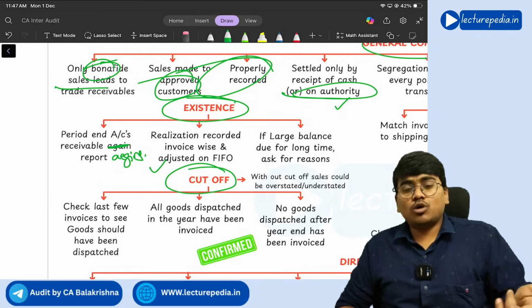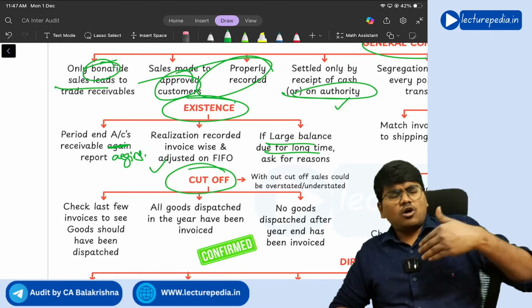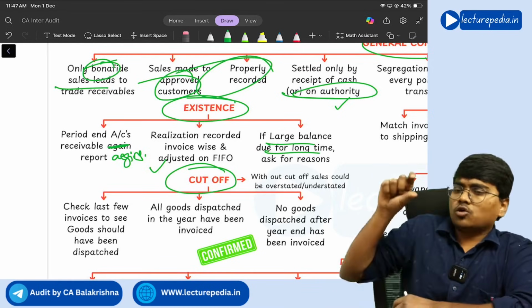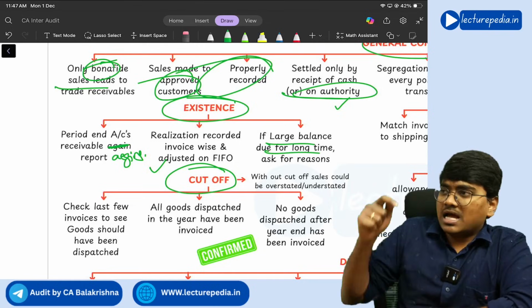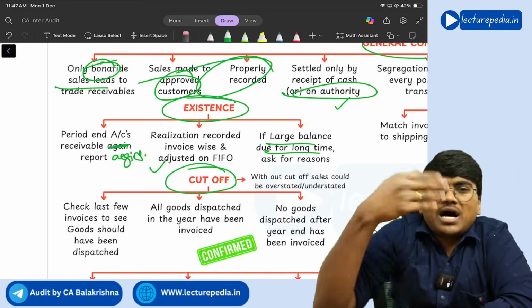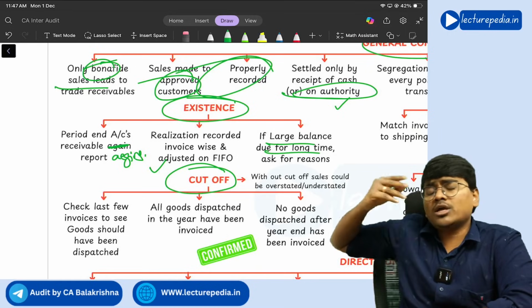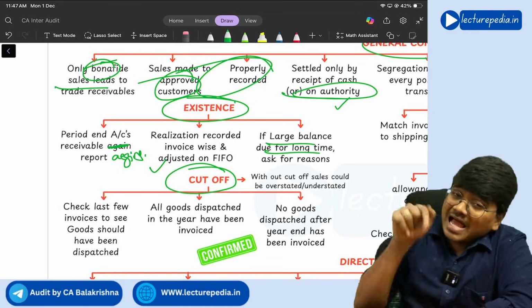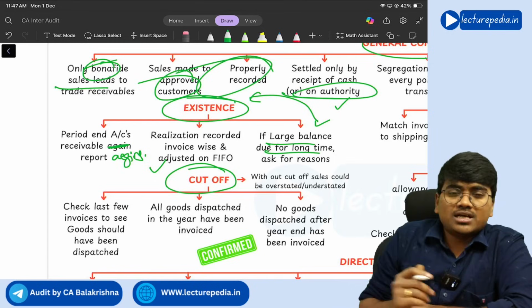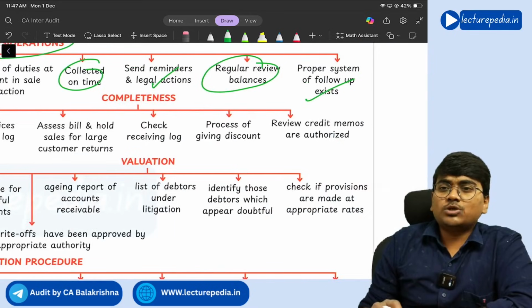So the first invoice should be adjusted first, and if any large balances are due for a longer time, you need to ask for the reason. That means there is a 1 crore rupee amount receivable from a debtor, and that amount is outstanding for the past 1 year. You need to ask the management, 1 crore outstanding for the past 1 year, why are you not taking any step? Is that debtor actually in existence? In this situation you will get a doubt over the existence. So these points you need to verify with respect to existence.